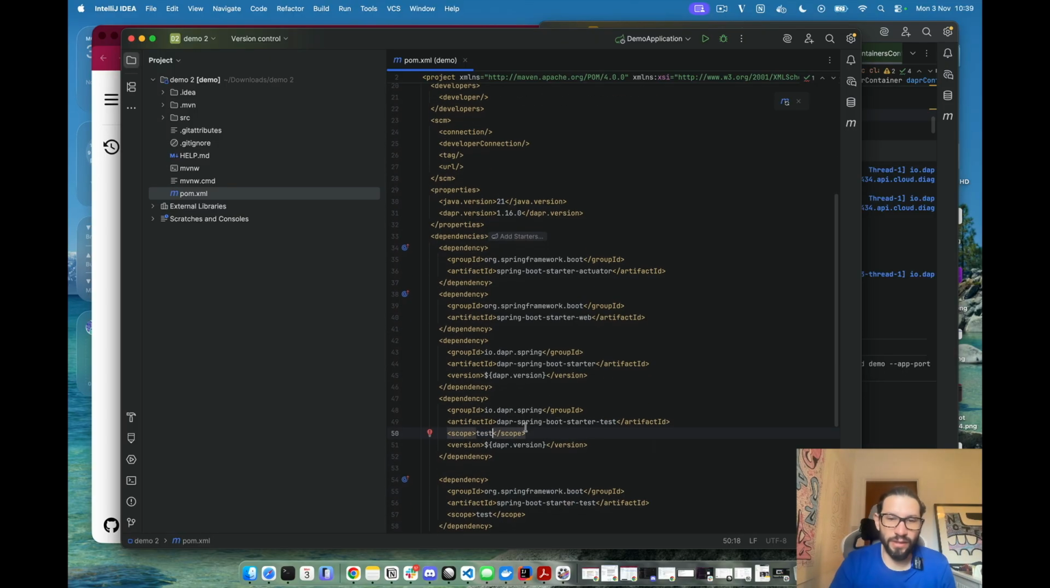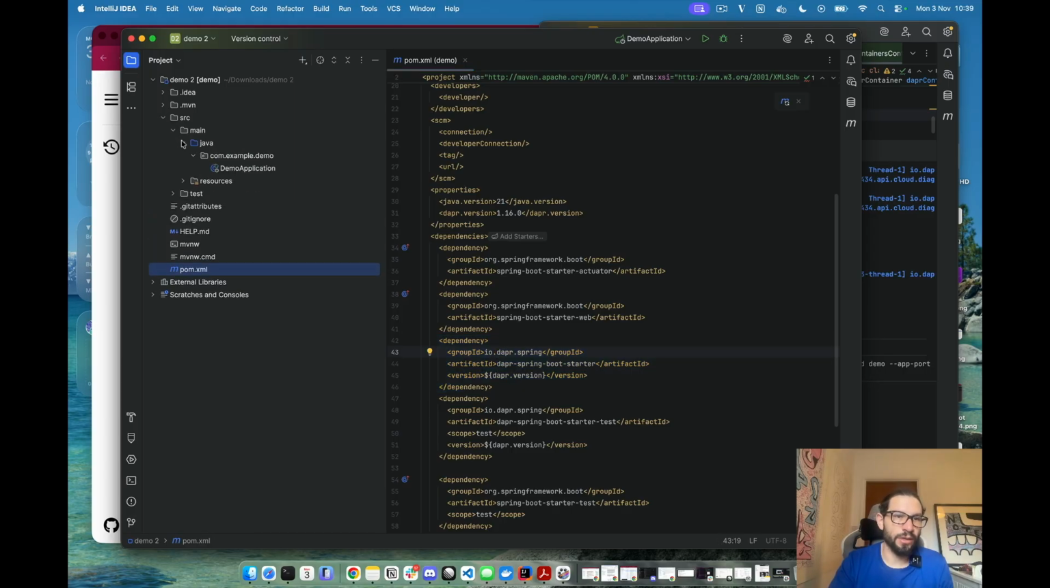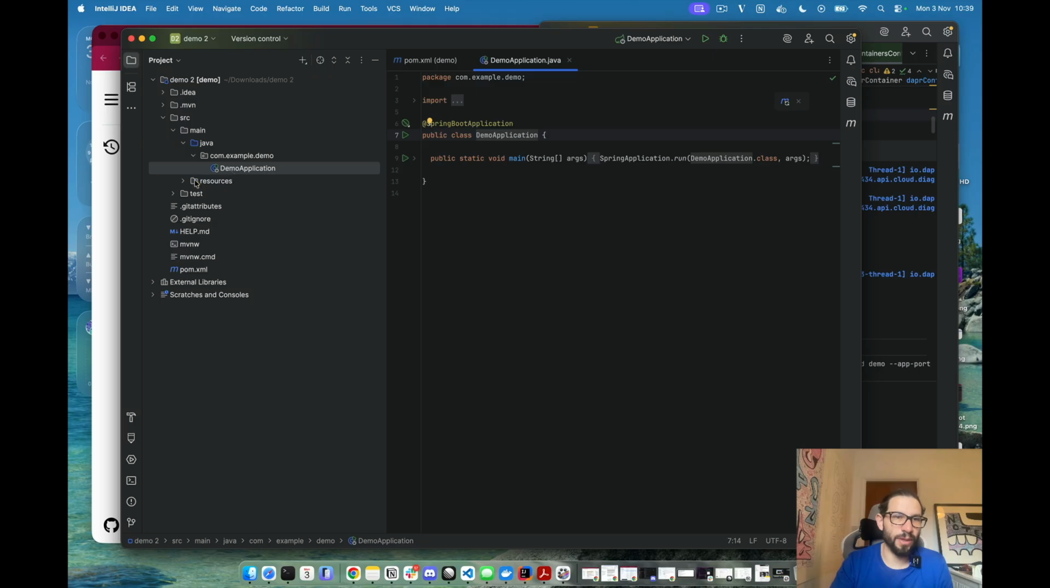So the idea here is that we now have a test dependency that brings all the TestContainers integration for bootstrapping the application locally without the need of the cluster, and then the dependencies for all the auto wiring. So we have here a demo application. This is a normal Spring Boot application.